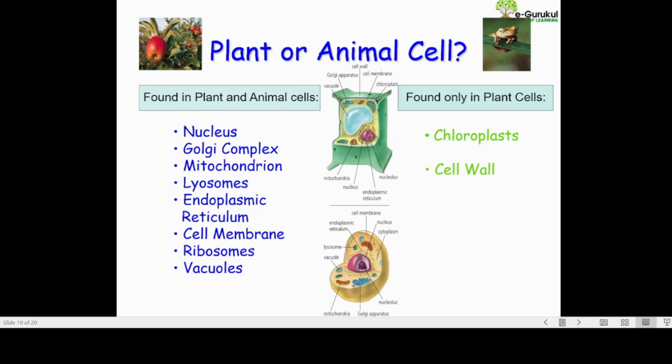So this is the plant and animal cells. There are various differences. You are able to see the list of things which are present in both plant and animal cells, and this is the list which is present only in the plant cell.